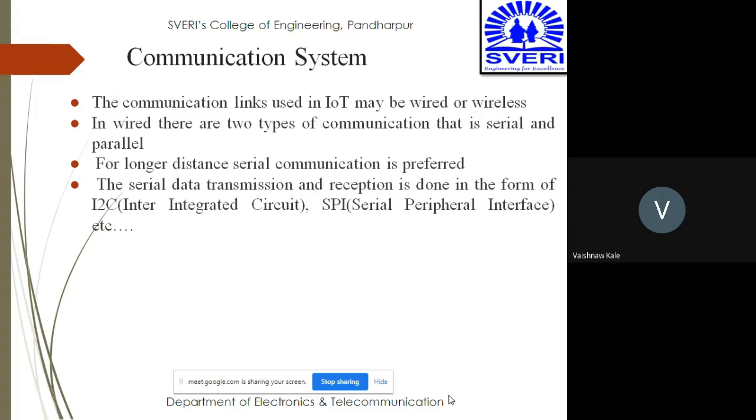The communication links used in IoT may be wired or wireless. So obviously wireless is much more preferred. In wired, there are two types of communication, serial and parallel. For longer distance, serial communication is preferred. The serial data transmission and reception is done in the form of I2C, that is inter-integrated circuit, SPI, that is serial peripheral interface, etc.